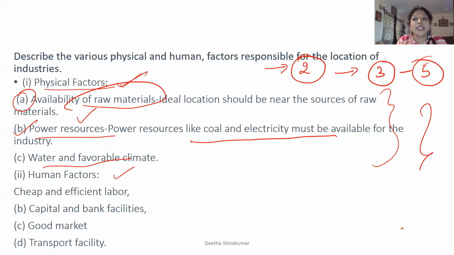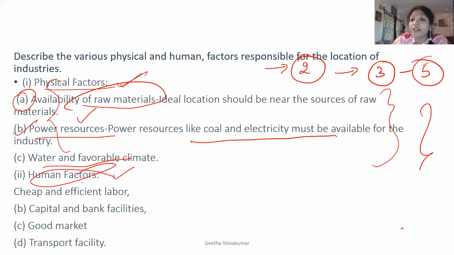That's the reason you are learning. All these chapters you have learned in grade 10, if you look at them minutely, you will see that everything is related to our day-to-day life, and you can make SST more interesting. So these are all the physical factors which we look for.